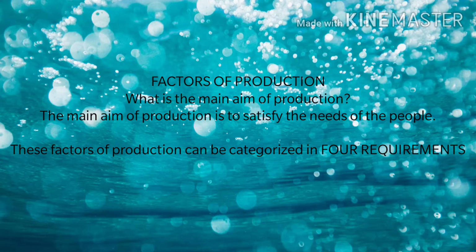So here comes the concept: what is a factor of production? In order to carry out production, what are the main things required? That's what we call a factor of production.